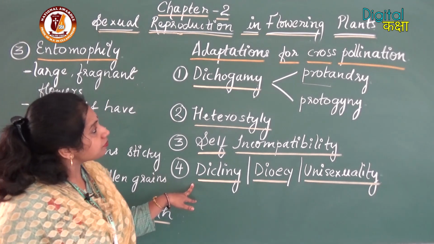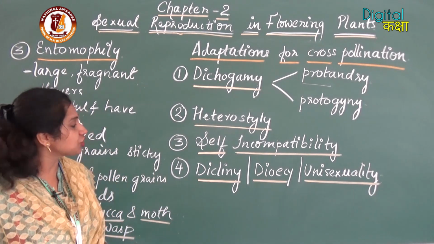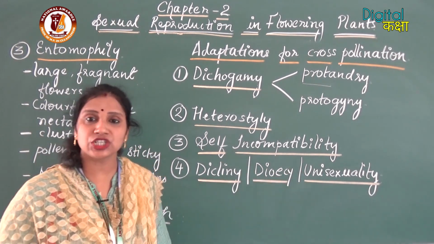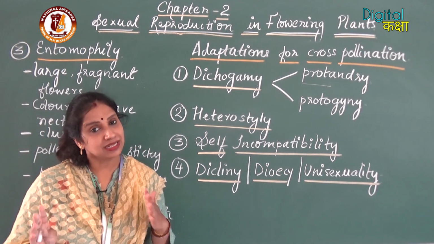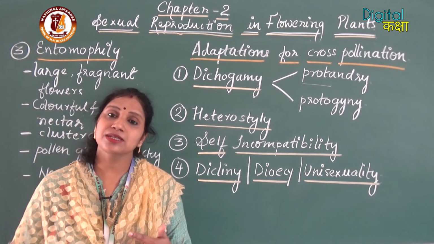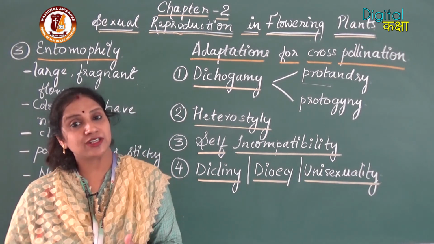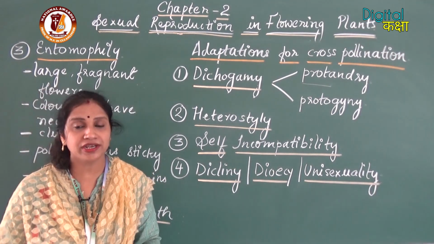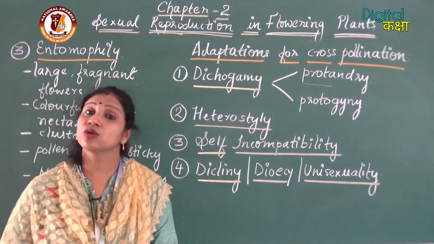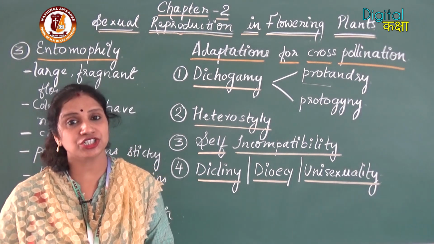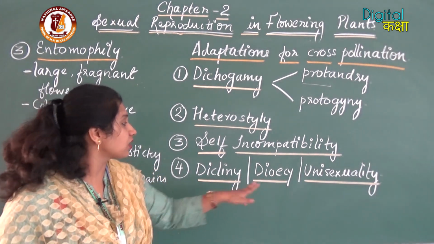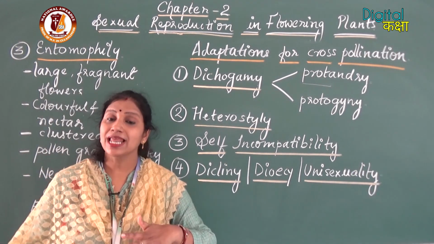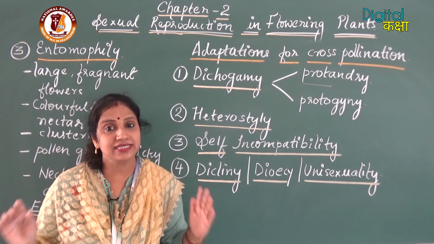The last adaptation for cross-pollination is dicliny, dioicy or unisexuality. It is simple: unisexuality means that a plant will have either the male or the female sex organ. In this case, there are no chances of self-pollination. So this condition is called dioicy or dicliny, which means that the male and female plants will be separate.